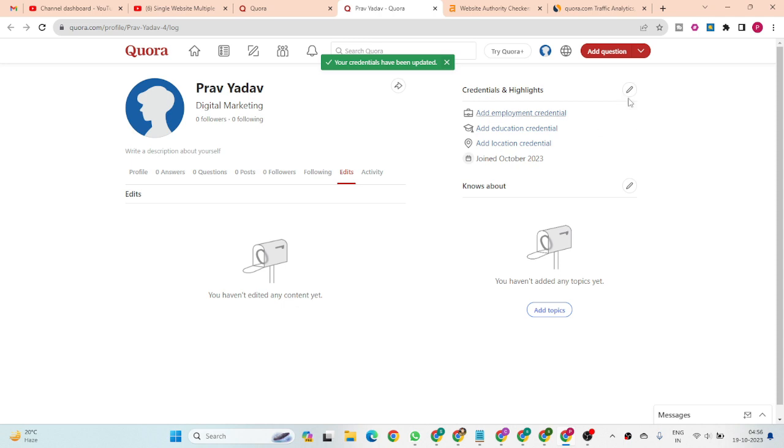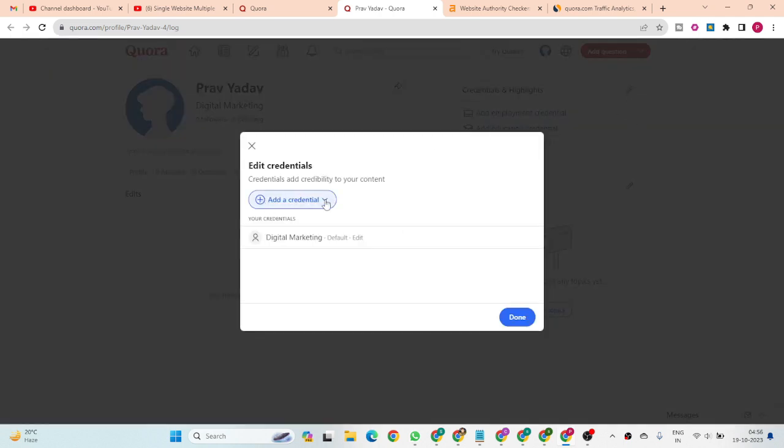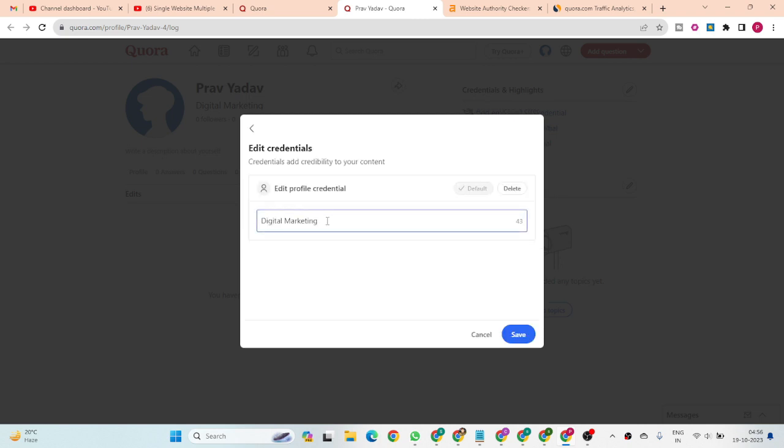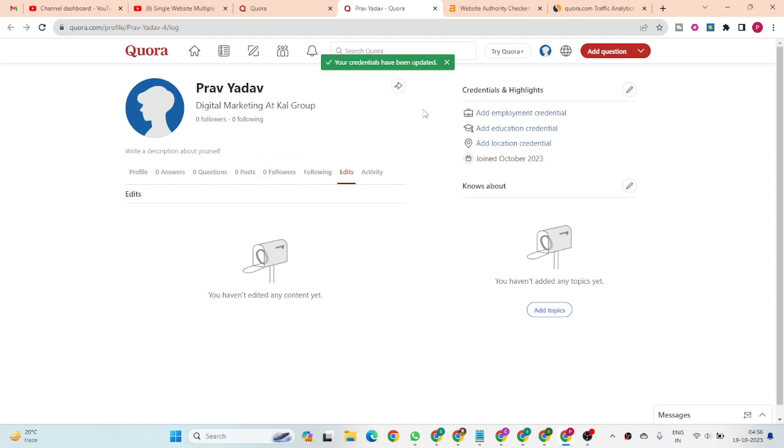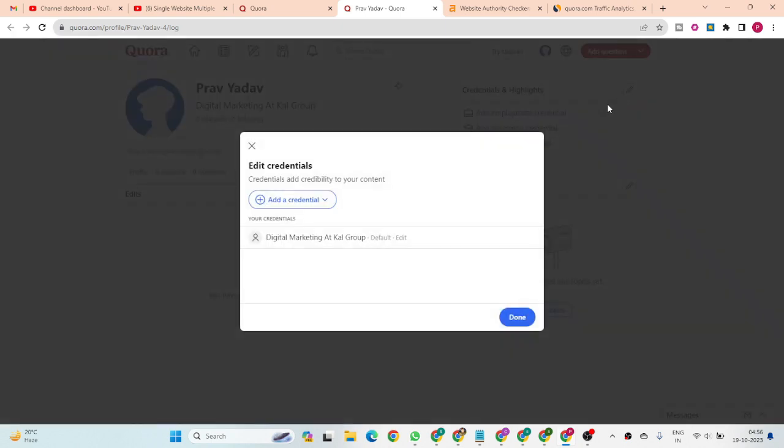Edit. So there are highlights where you can add your credentials. I am going to add credentials: SEO digital marketing at Cal Group. You have to add your credentials. There is an option to add your employment, education, and locations. I can add locations.